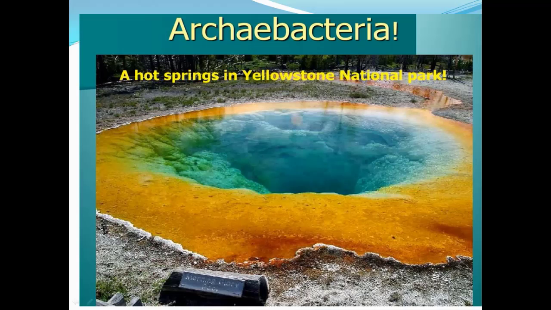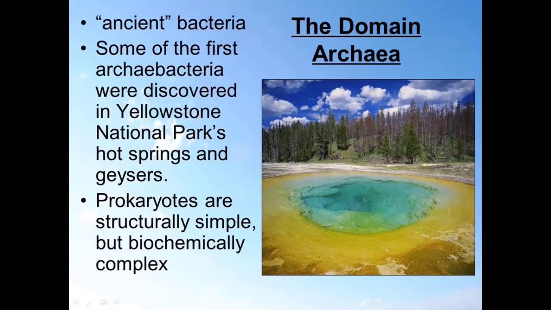Here, particularly in the hot springs in Yellowstone National Park, you find this kind of archaea, and we can say that it is the archaebacteria. Here the domain name is archaea. Archaea means the ancient bacteria, and some of the first archaebacteria were discovered in Yellowstone National Park, where we find these kinds of bacteria in the hot springs and the glaciers. They are prokaryotes, structurally simple but biochemically complex.